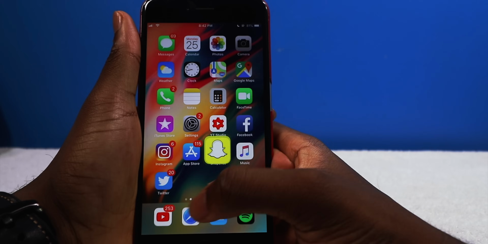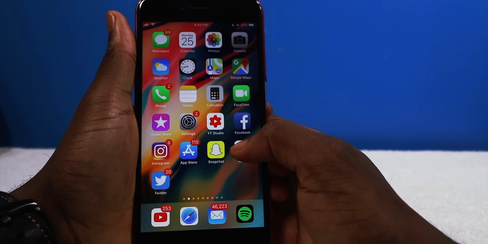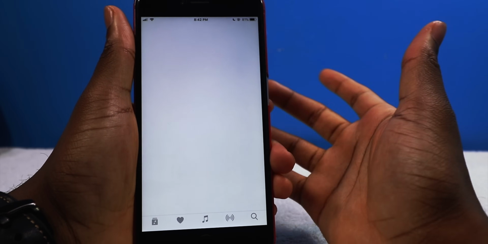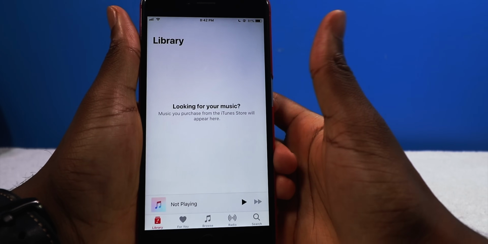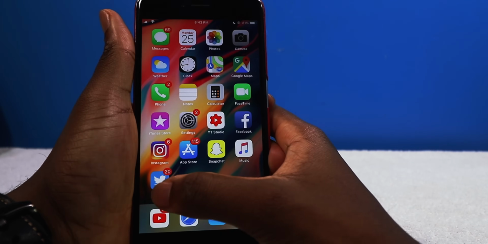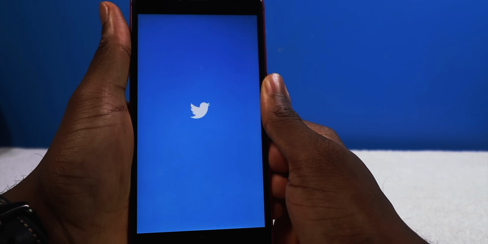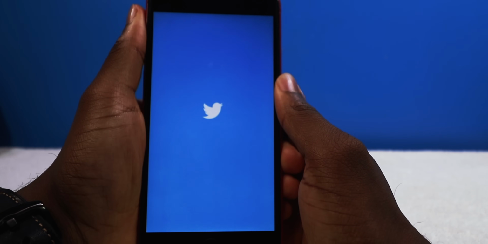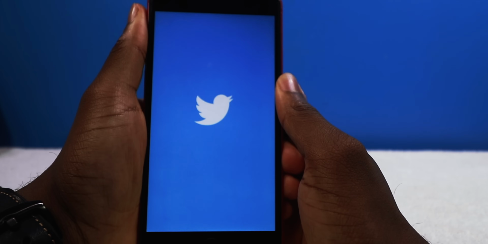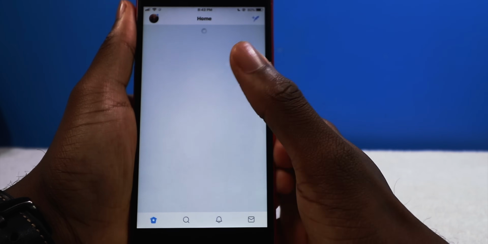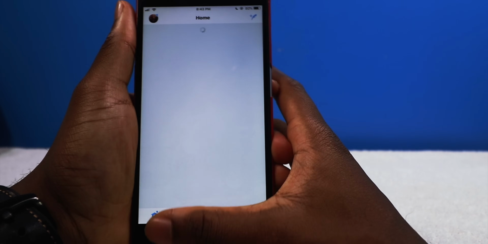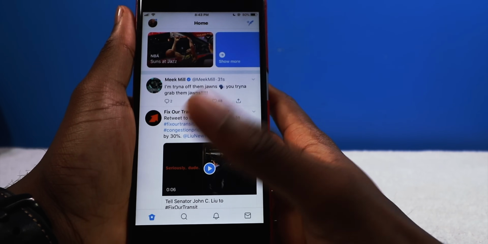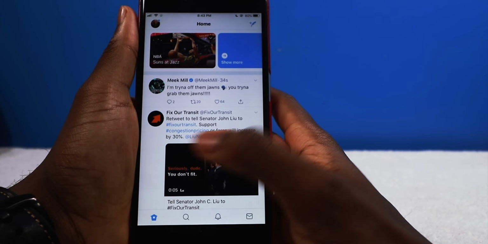Snapchat. Okay, it's kind of slow. Apple Music. There were some new changes to Apple Music, but it was only one change. Something with the browse, I don't know. Twitter. Okay, kind of slow, but it's hanging in there though. If you guys want to see a comparison, just go back to my iOS 12.1 video.